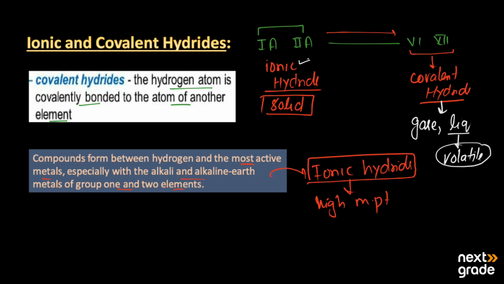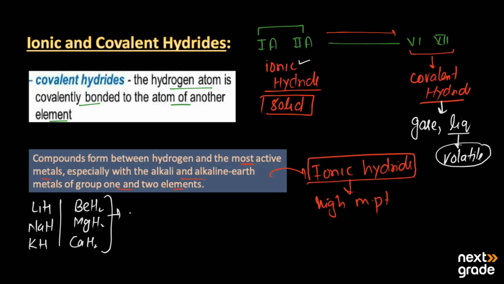We can have a lot of examples from group 1A and 2A. We have lithium hydride, sodium hydride, potassium hydride, and then from group 2A we have beryllium hydride, magnesium hydride, and calcium hydride. These are known as the ionic hydrides.